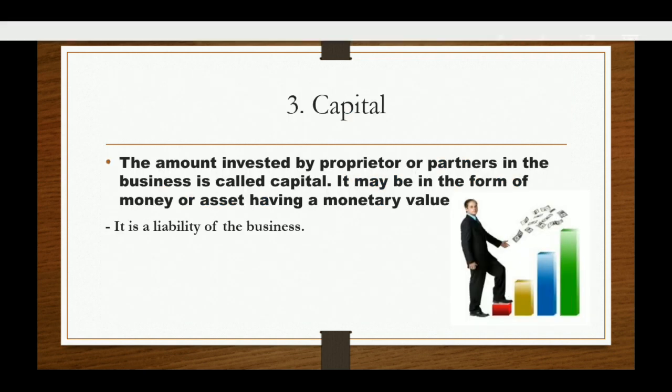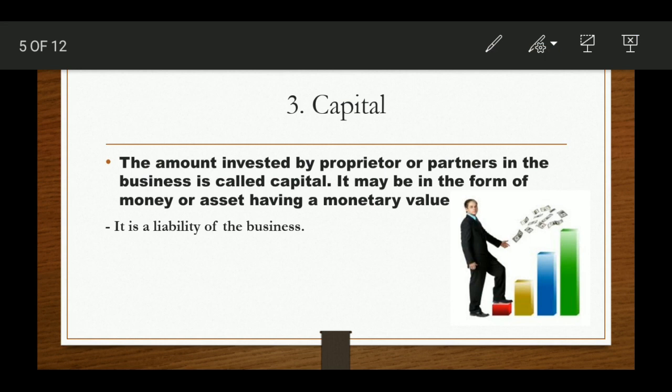Now, next, one of the most important factors in accounting, or we can say the term used in accounting, is capital. The amount invested by the proprietor or partner in the business is called capital. It may be in the form of money or assets having a monetary value. The capital invested by a partner or owner or proprietor may be in the form of cash or kind. The capital invested by the proprietor is termed as internal liability of the business.